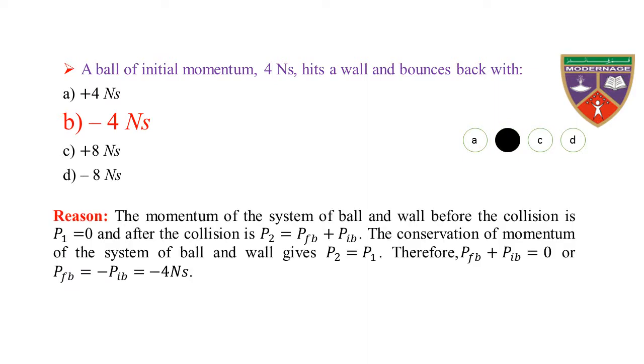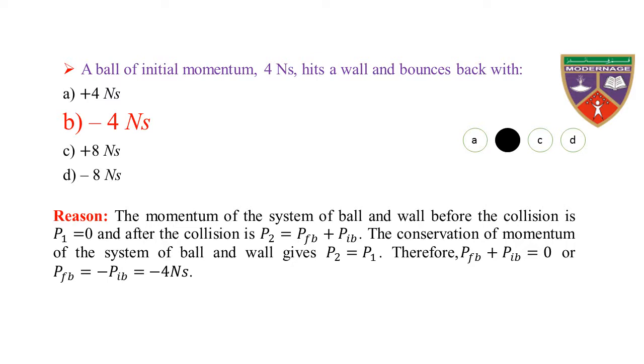Reason. The momentum of the system of ball and wall before the collision is P1 equal to 0, and after the collision is P2, which is equal to the final momentum of the ball plus the initial momentum of the ball, which is PFB plus PIB. The conservation of momentum of the system gives P2 is equal to P1.